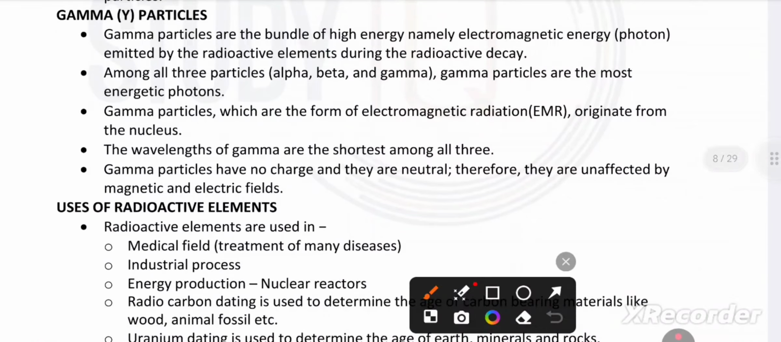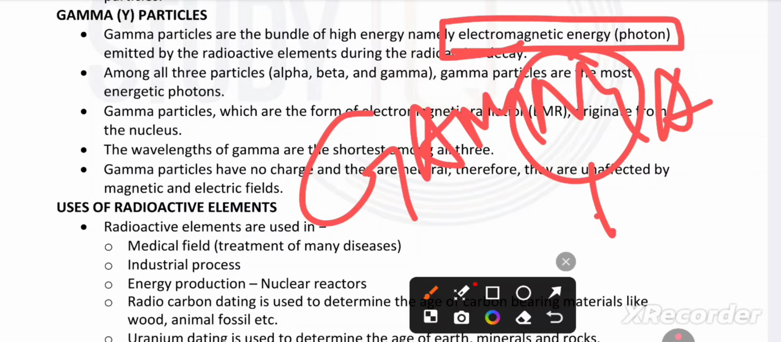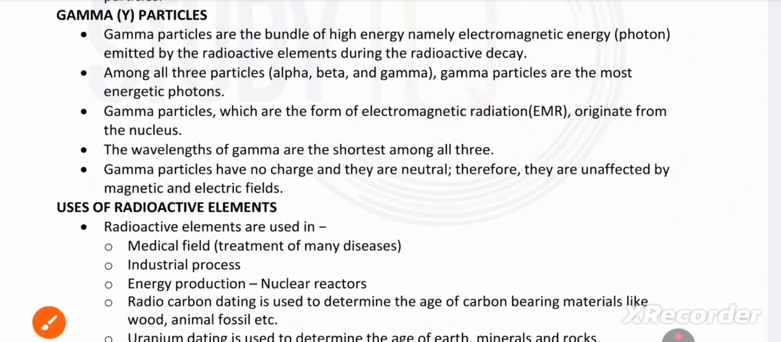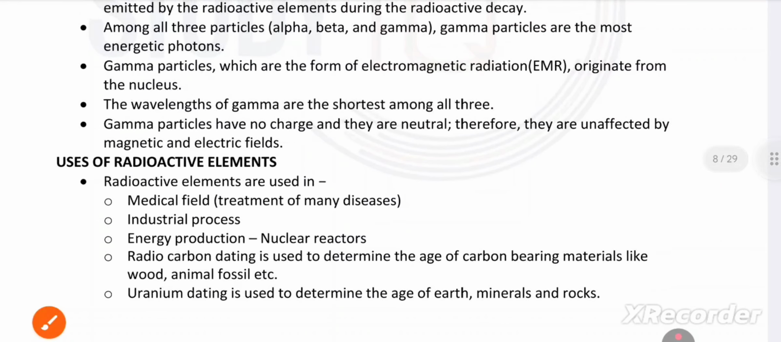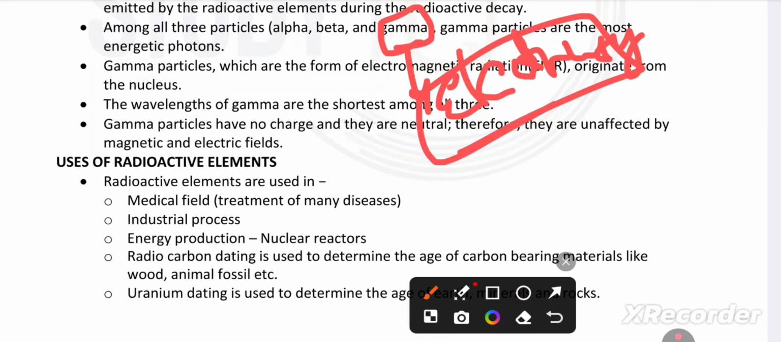Gamma rays are a bundle of high energy, namely electromagnetic energy, photons. Gamma, G-A-M-M-A, gamma rays, electromagnetic. M is for electromagnetic. Among all three, alpha, beta and gamma, gamma rays are the most energetic because they have 2 M's, electromagnetic, so they are more powerful.